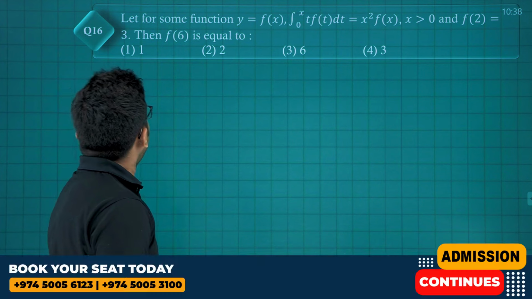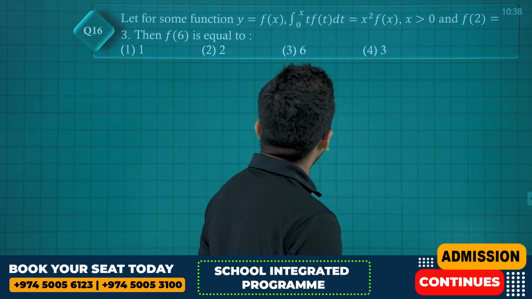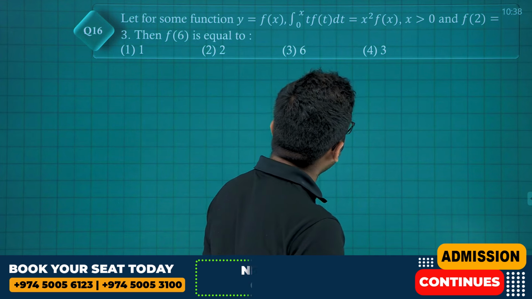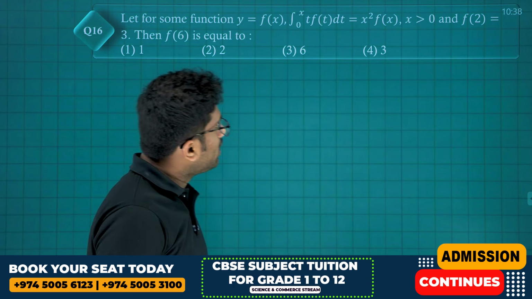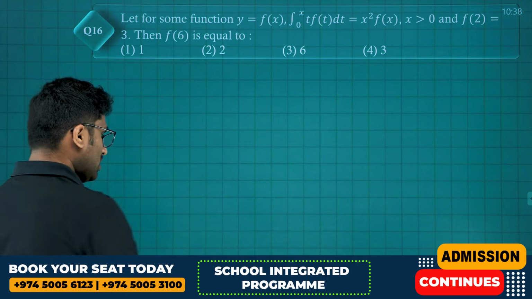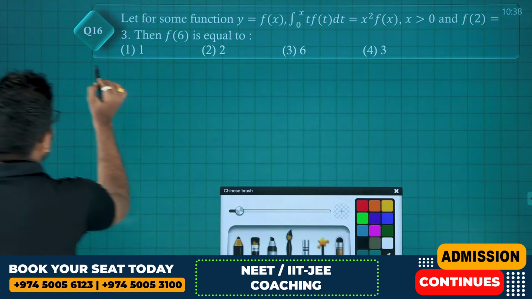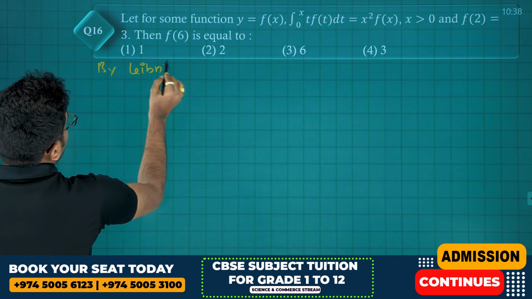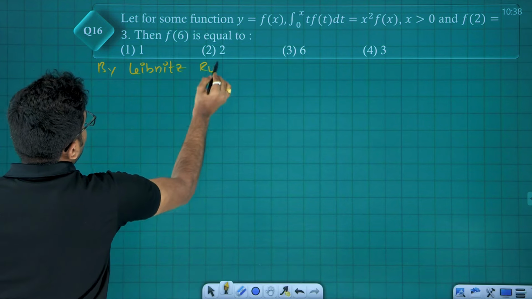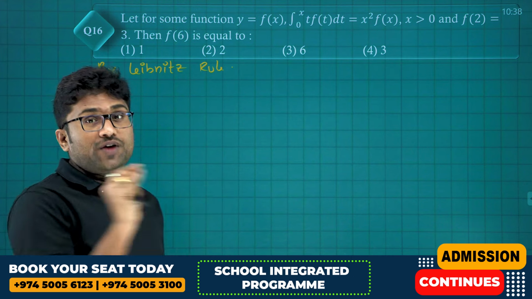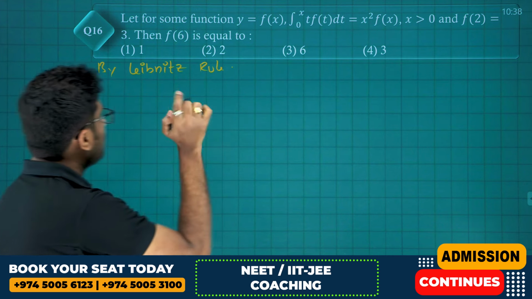Next question. Let y = f(x) be some function such that the integral from 0 to x of t times f(t) dt is equal to x square times f(x), for x greater than 0, and f(2) = 3. Then what is the value of f(6)? Leibniz rule. By Leibniz rule, what is Leibniz rule? The moment you see a definite integral with variables as the limits, differentiate both sides.